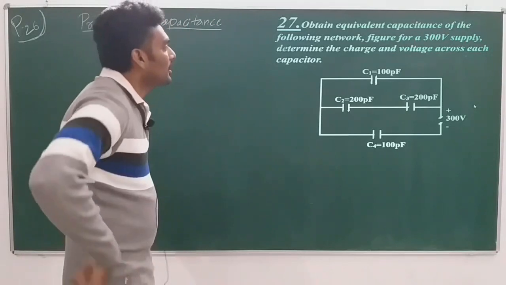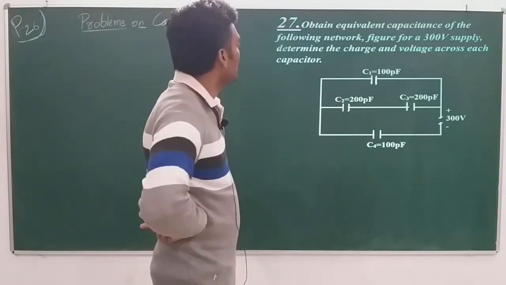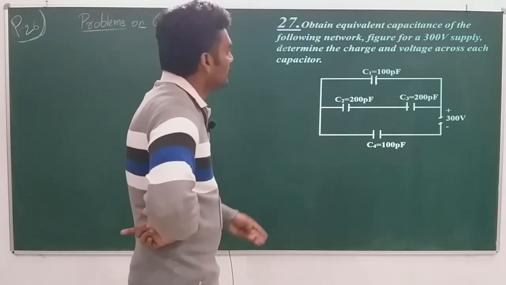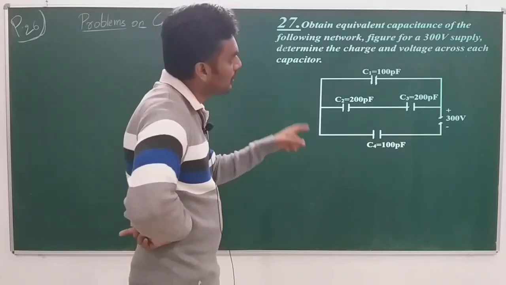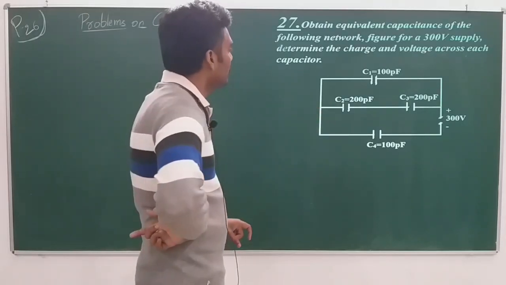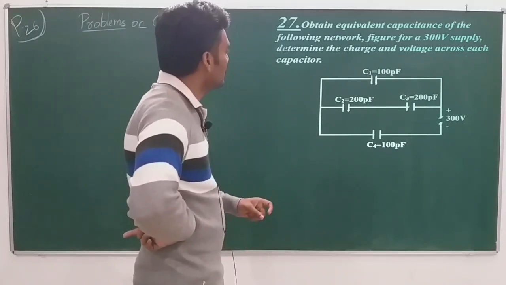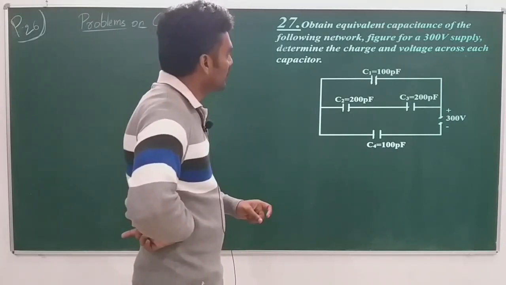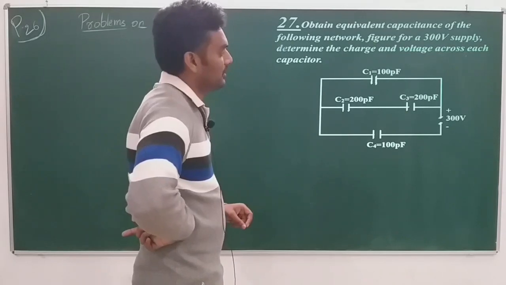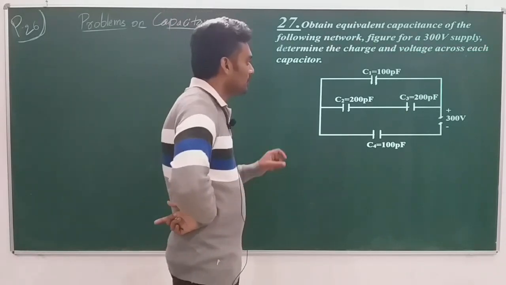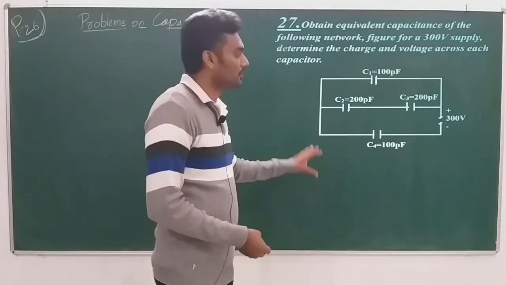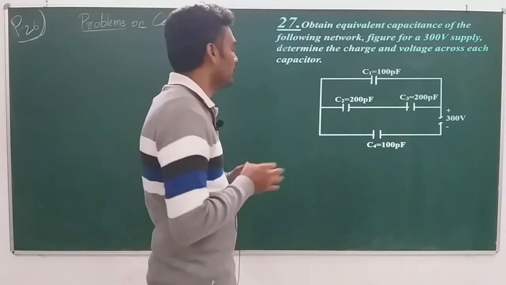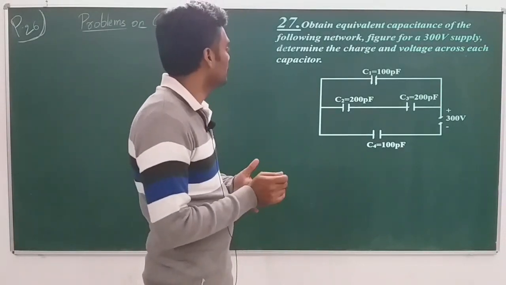Obtain the equivalent capacitance of the following network figure. For a 300 volt supply, determine the charge and voltage across each capacitor. Okay. So this is actually a lengthy one, but not that difficult. Okay, we can solve it, nothing to worry.